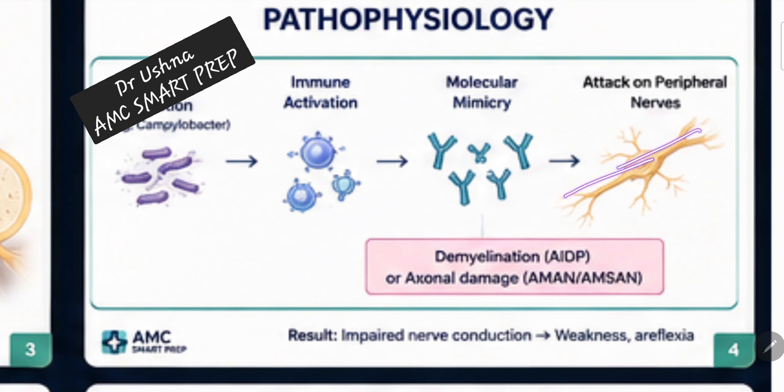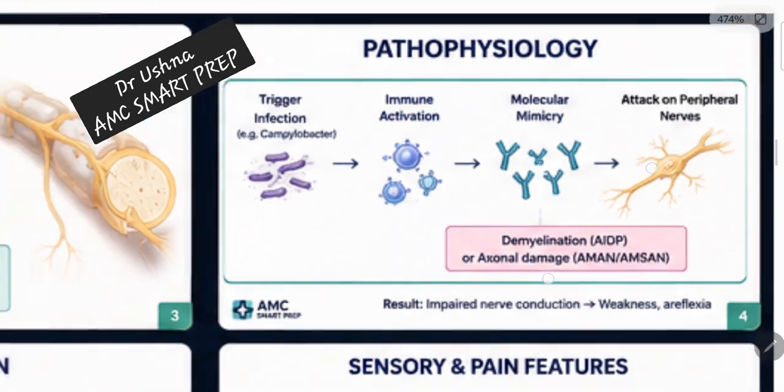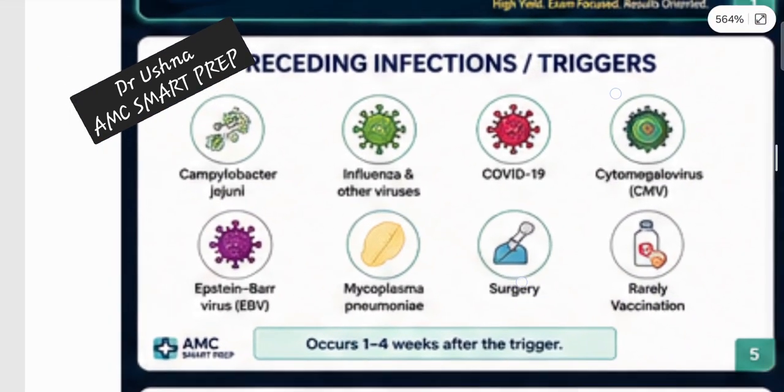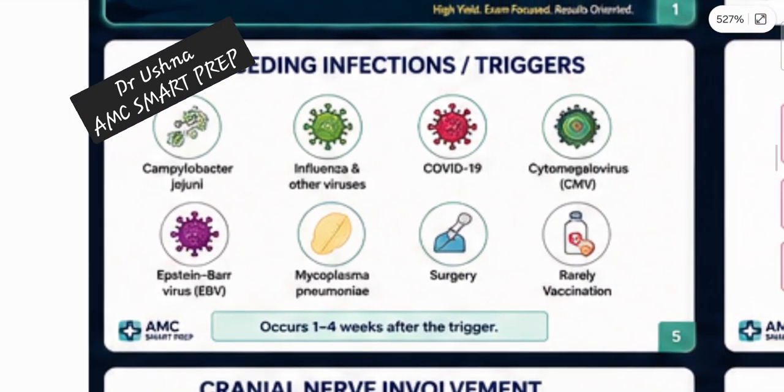The sheath of your neurons is broken down. Okay, so you are going to have impaired nerve conduction due to that breakage of the neurons. That's why we have weakness. That's why we have areflexia. So this was the basic concept of pathophysiology. We are not concerned much with the pathophysiology, so we will not go into much detail.